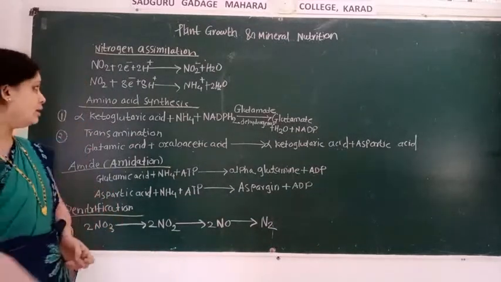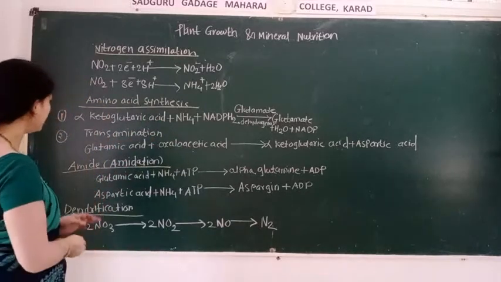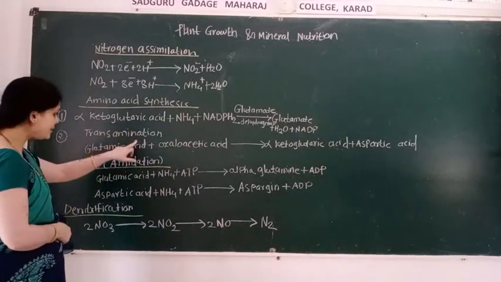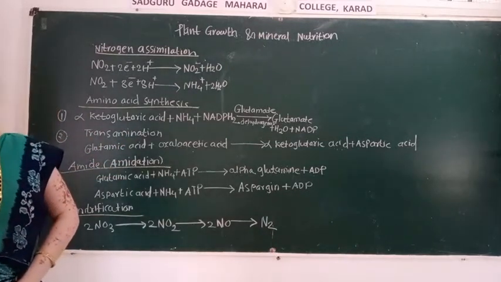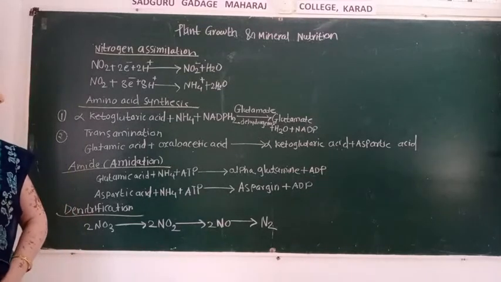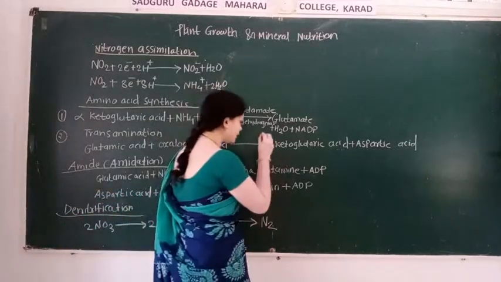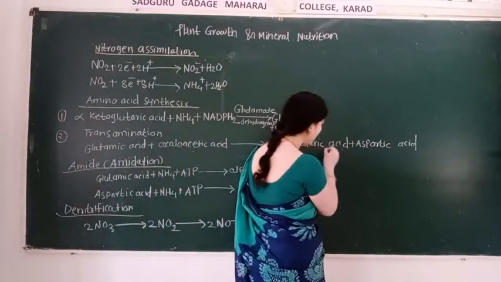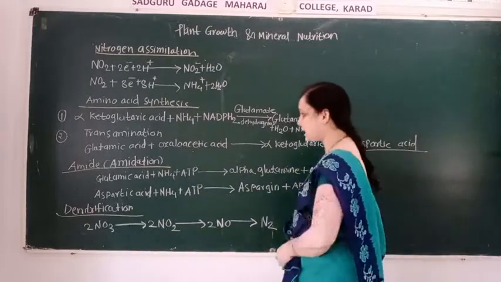Then how amino acid synthesis occurs by transamination, that is glutamic acid combined with oxaloacetic acid, and then there is the formation of alpha ketoglutarate acid plus aspartic acid.